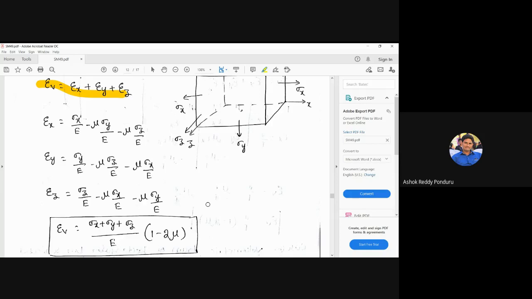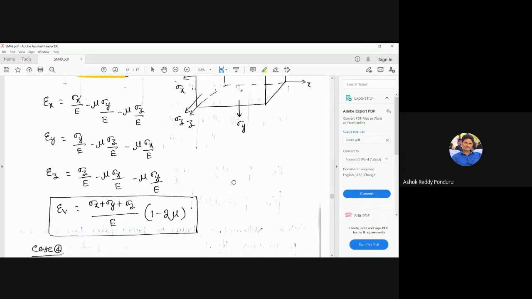And one more very important thing: no need to remember the three cases, we just have to remember the last case formula. This is the very important formula. Suppose, for example, the second case is biaxial. The same formula you are using for biaxial, but sigma z is 0. Then the expression becomes sigma x plus sigma y by E into 1 minus 2 mu.